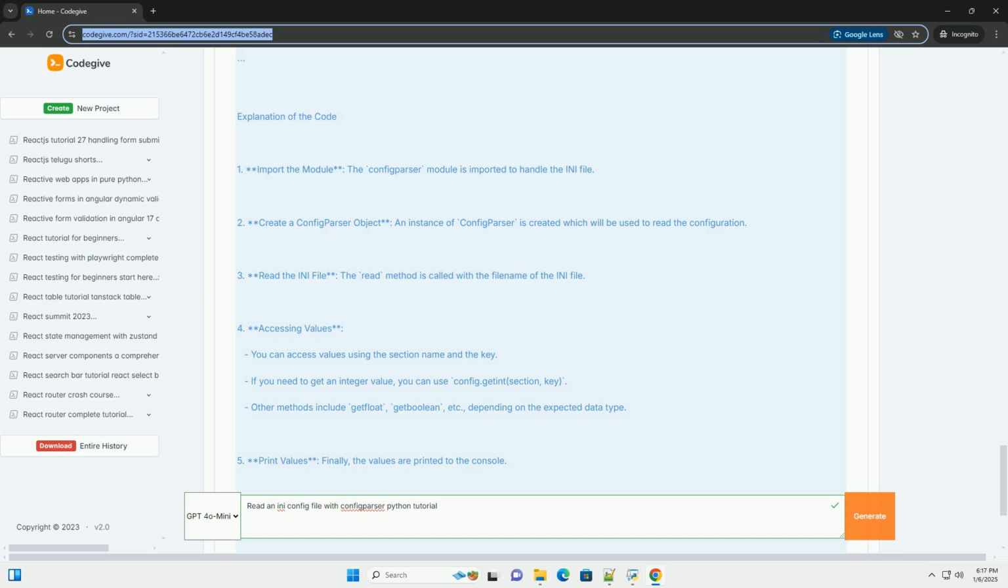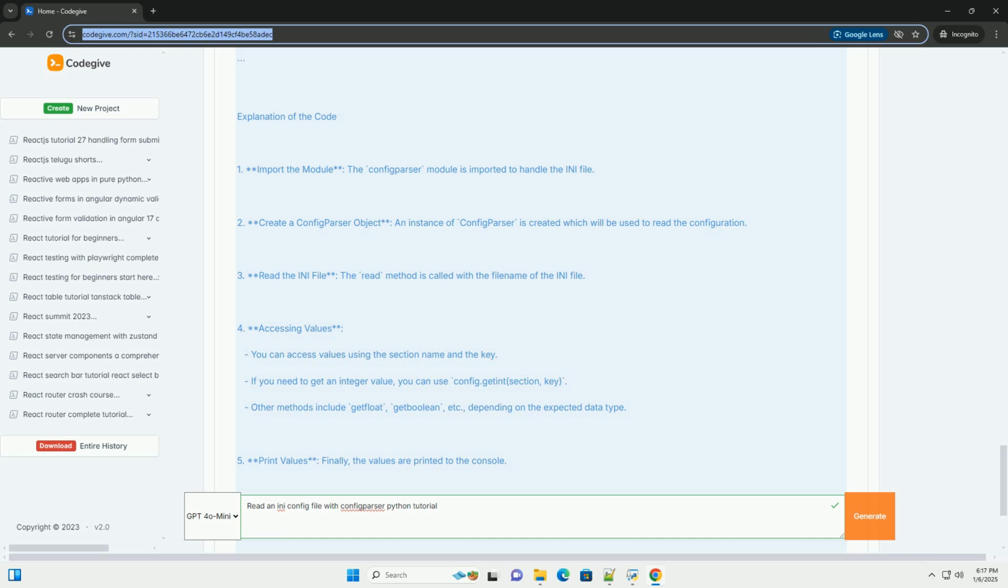Explanation of the code. 1. Import the module. The configparser module is imported to handle the INI file. 2. Create a configparser object. An instance of configparser is created which will be used to read the configuration. 3. Read the INI file. The read method is called with the file name of the INI file.